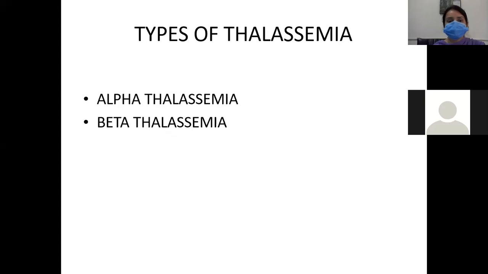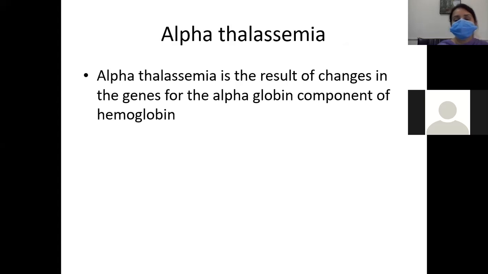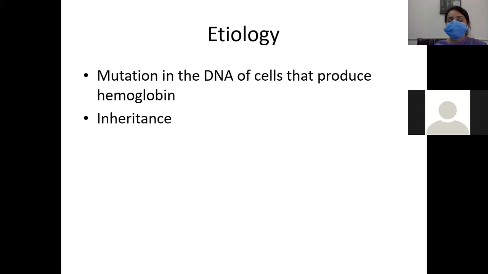So next, what are the types of thalassemia? There are two major types of thalassemia. Number one is alpha thalassemia and number two is beta thalassemia. What is alpha thalassemia? Alpha thalassemia is the result of changes in the genes for the alpha globin component of hemoglobin. And what is the etiology of this alpha thalassemia? Alpha thalassemia is due to a mutation in the DNA of cells that produce hemoglobin. And a second etiology can be inherited.